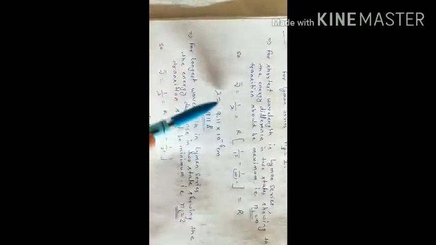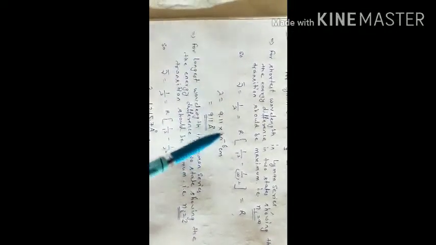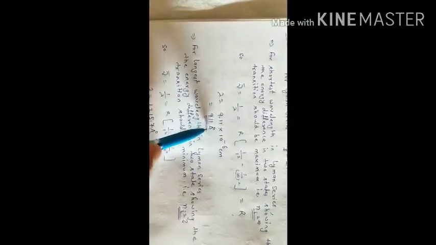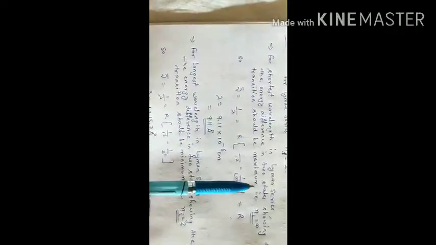So nu bar is equal to R, so lambda is equal to this 9.11 into 10 to the power minus 6 centimeter. On solving we get 911 angstrom. Okay, this is the shortest wavelength in the Lyman series.